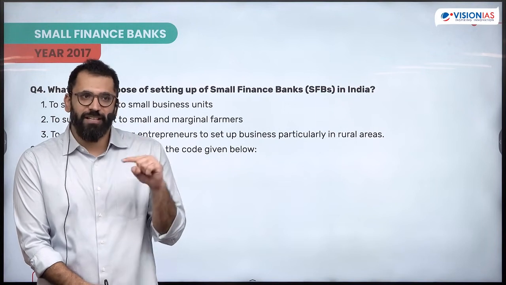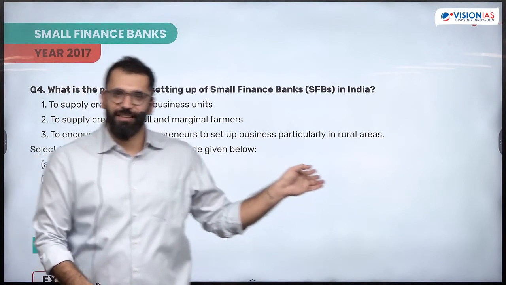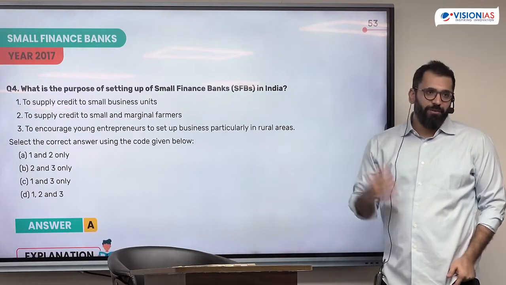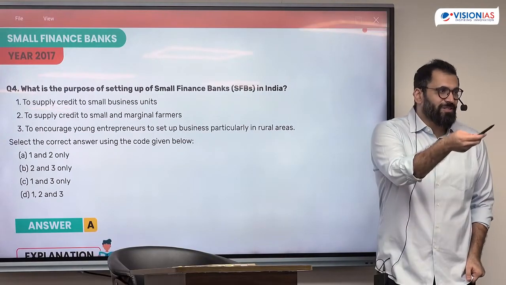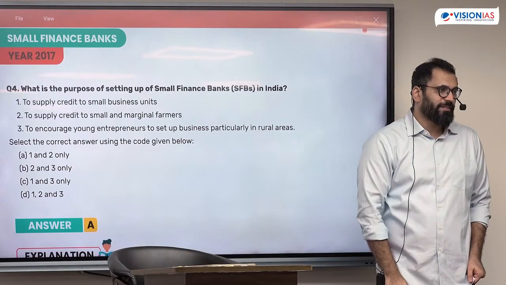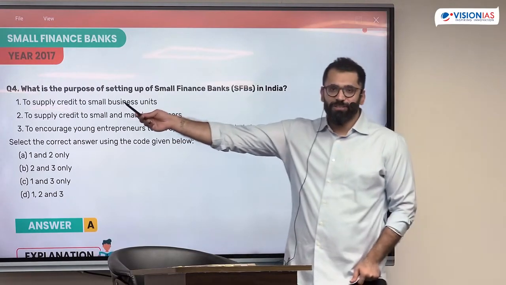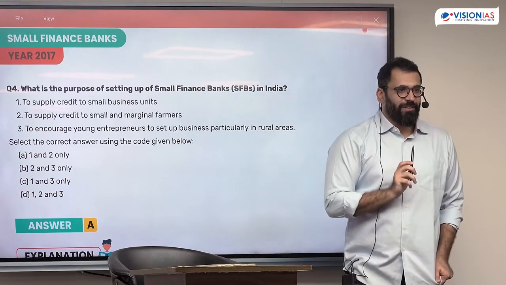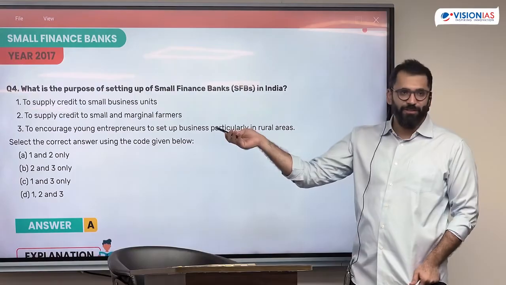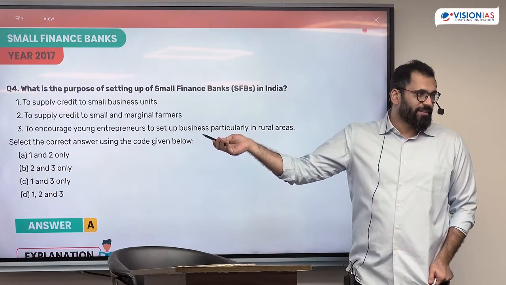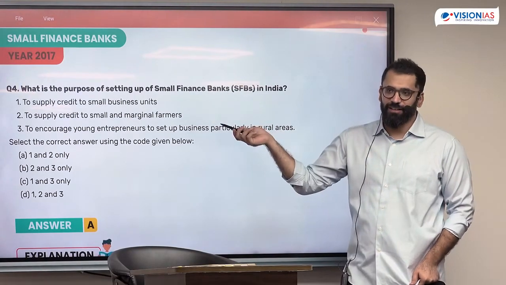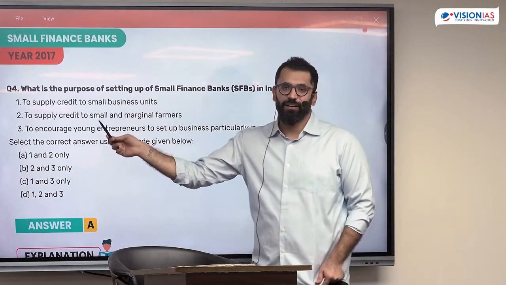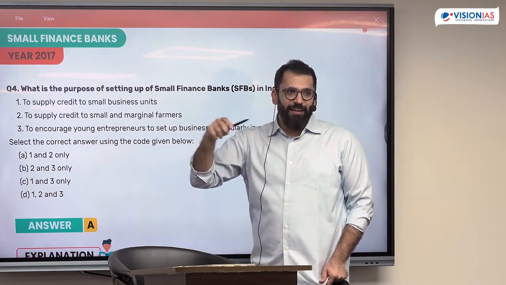You see how statements are related, but the third statement does not make sense. Why will I encourage young entrepreneurs to set up in particular rural areas? It's their business decision to decide wherever they want to set up the plant. If he is a small business unit, he'll take a loan from me, irrespective of where he sets up the unit. This has absolutely no linkage here, though it seems that all three are connected. This is why, always read the question carefully. Answer here is 1, and why will I have a locational guideline?